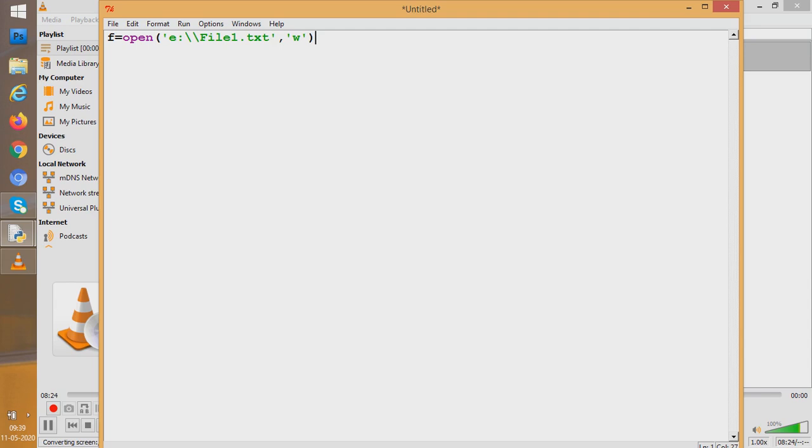When I open the file using W, it means the file would be opened brand new. That is, if ever a file called file1.txt existed in E drive, that file will get deleted and a brand new file is going to get created. So whatever data was there in the earlier file1.txt would be deleted. That would be nowhere now. That is going to be lost by us and a brand new file1.txt is going to be created.